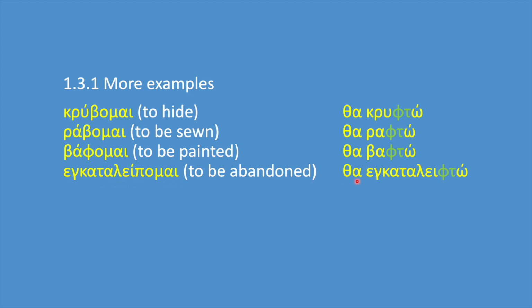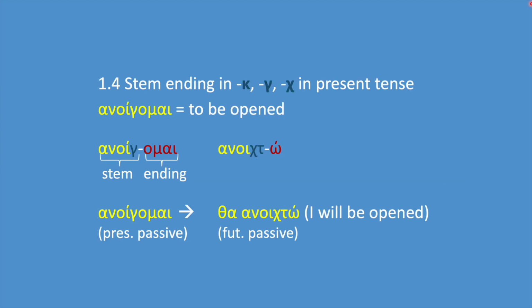Εγκαταλείπομαι, θα εγκαταλειφτώ. In this subcategory, the stem ends in kappa, gamma, or chi in the present tense. For example, the verb ανοίγομαι. We take away the ending ome and we are left with the present stem ανοίγ.